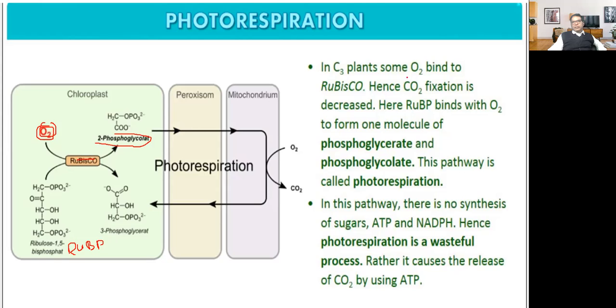In C3 plants, some oxygen binds to Rubisco, hence carbon dioxide fixation is decreased. Here RuBP binds with oxygen to form one molecule of phosphoglycerate and one molecule of phosphoglycolate.